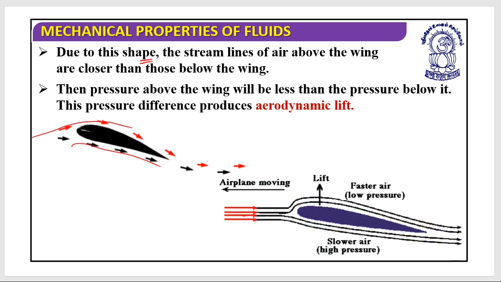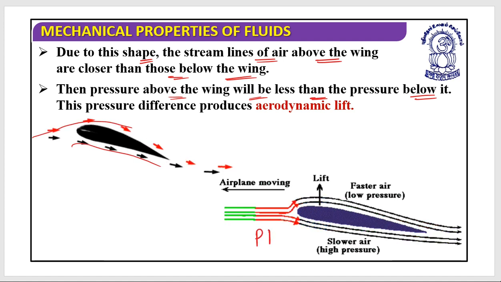Due to this shape, the streamlines of air above the wing are closer than those below the wing. So due to this reason, the pressure above the wing will be less than the pressure below it. So from the downward side pressure is higher, and from the upward side pressure is lower.